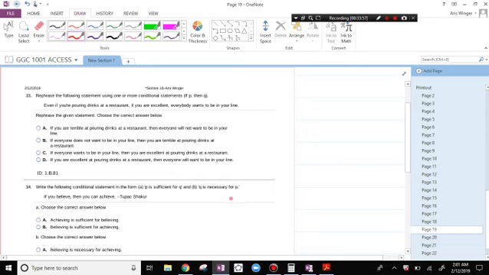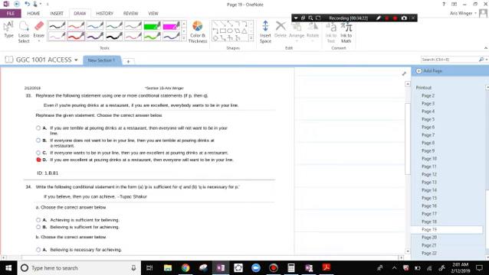Rephrase the following statement using one or more conditional statements. If P, then Q. Even if you're pouring drinks at a restaurant, if you are excellent, everybody wants to be in your line. Rephrase the given statement with ifs and thens. If you are excellent at pouring drinks at a restaurant, then everyone will want to be in your line.